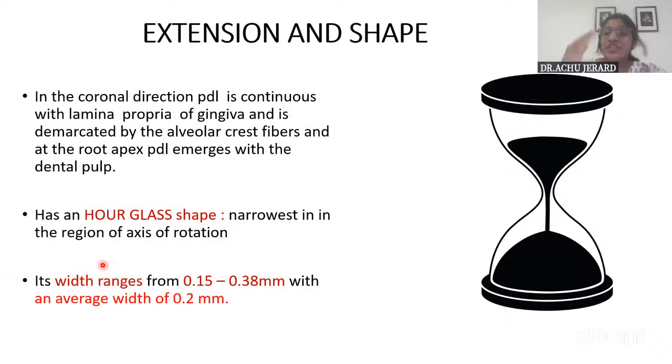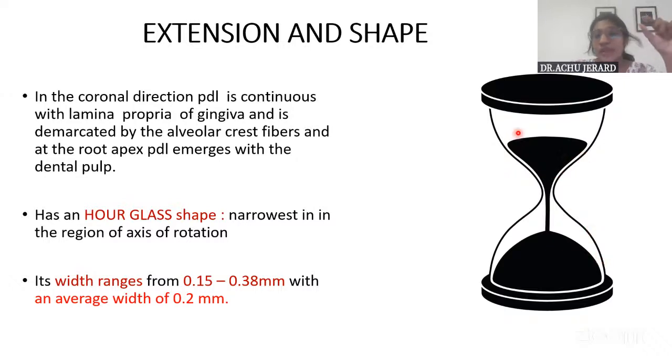Shape-wise, it has an hourglass appearance. That means it has a narrowing almost in the middle. Actually, it is at the axis of rotation, at the junction of the apical third and the middle third for single-rooted teeth. So it has an hourglass appearance, narrowest in the region of the axis of rotation.